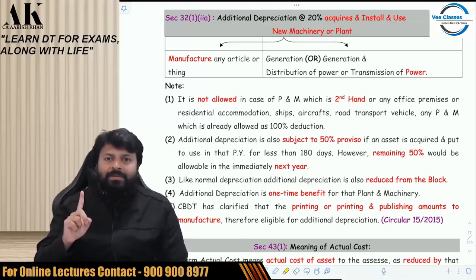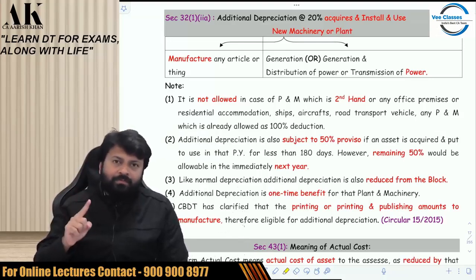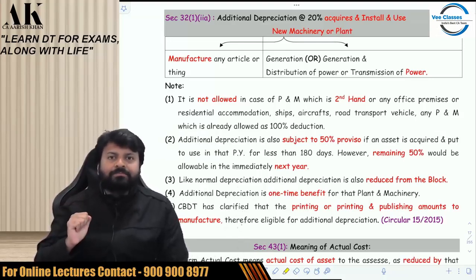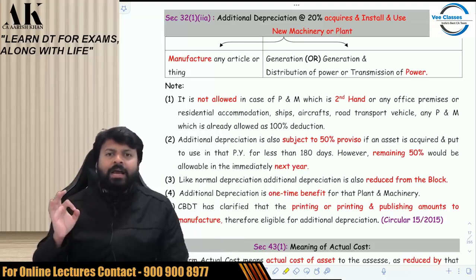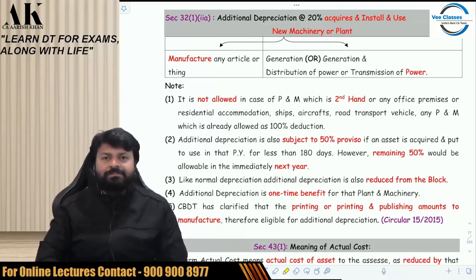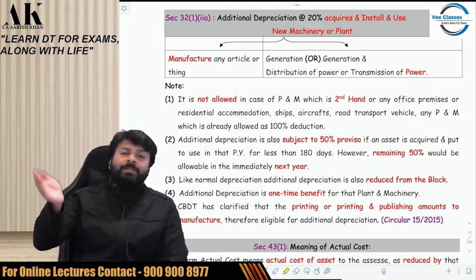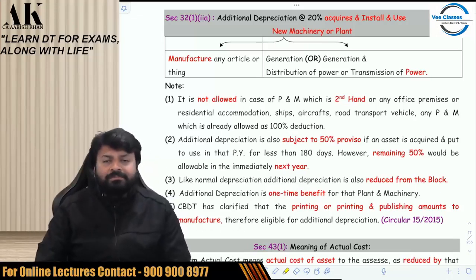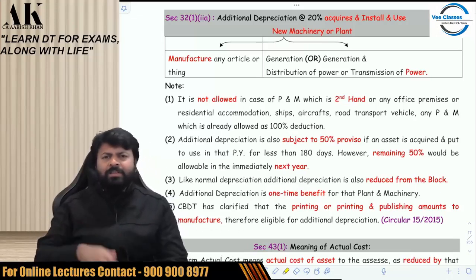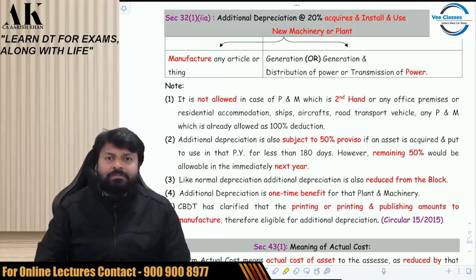So in this year, I am purchasing one machinery. I will get 20% additional depreciation on that. Then on this same machinery, in the next year, I cannot get 20% extra. In the next year, I will only get the normal depreciation. Suppose in the next year, I purchase another new machinery. Then I will get additional depreciation on that also, provided it is a new machinery.